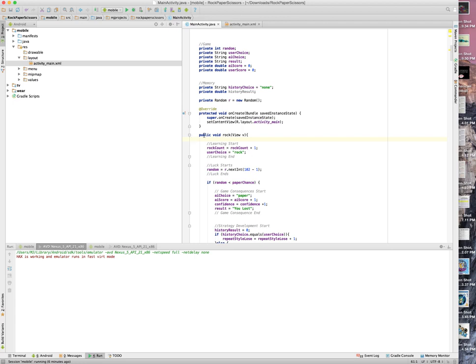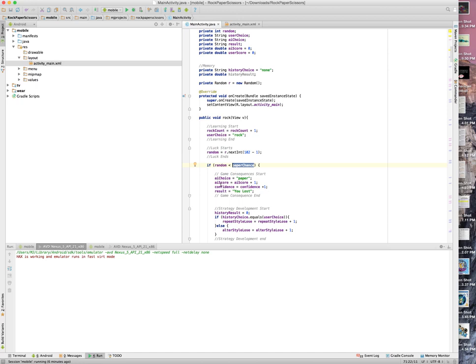Okay, so what will happen is if you push that rock button, this is what happens. It counts that you did rock. Not that I'm using this at the moment, but it's just a nice thing to keep track of. The user chooses rock. Then we generate a random number between 0 and 100. And then if this random number is less than the paper chance, the AI will have chosen paper. And basically what we're going to be doing is adjusting these guys over here, the weights there.